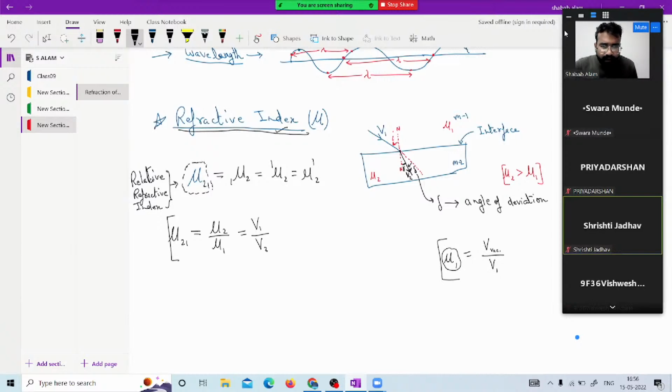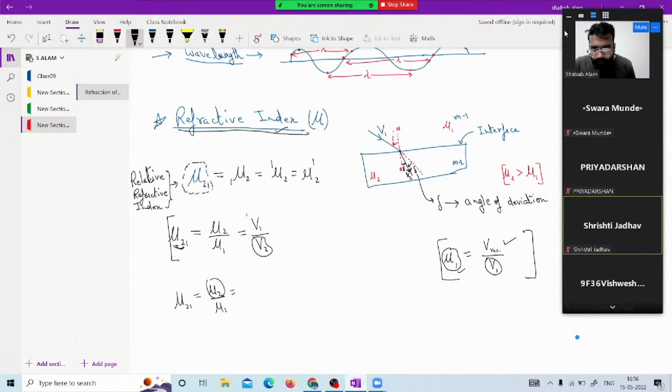For the refractive index of any medium, its velocity is written in the denominator, and in the numerator the maximum velocity is written, that is the velocity in vacuum. So if we are talking about the refractive index of 2 with respect to 1, we will write the velocity of 2 in the denominator always. You can see this formula.